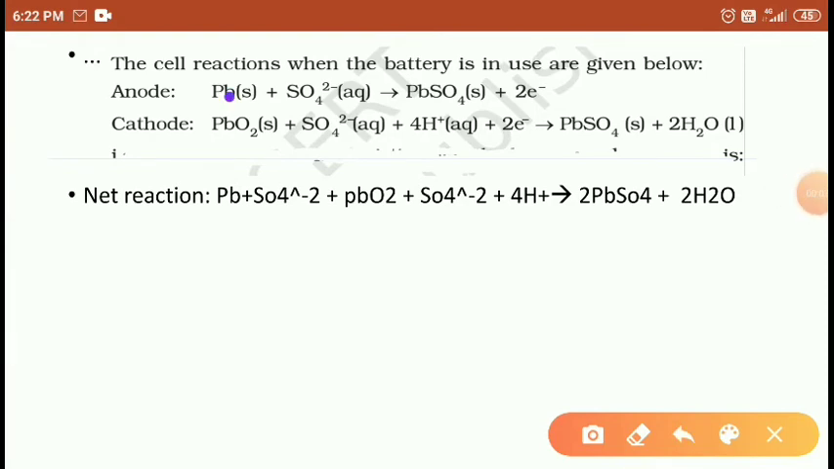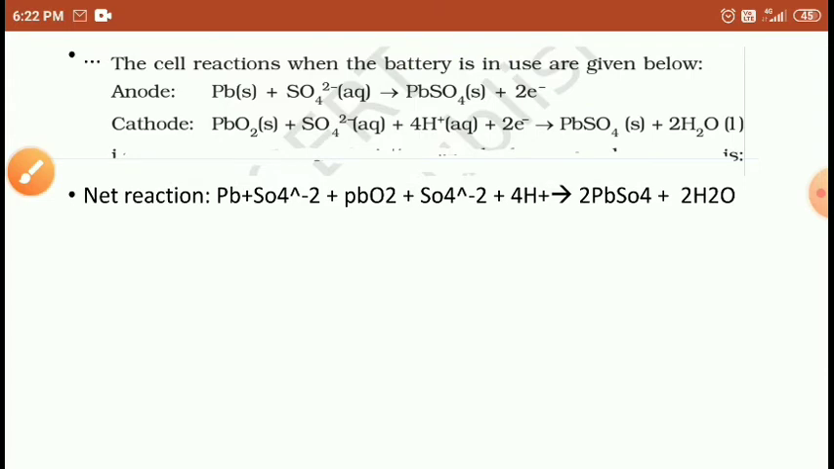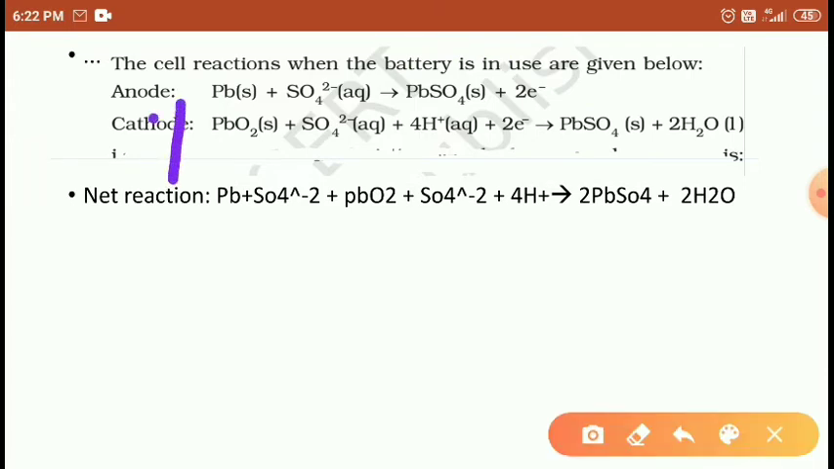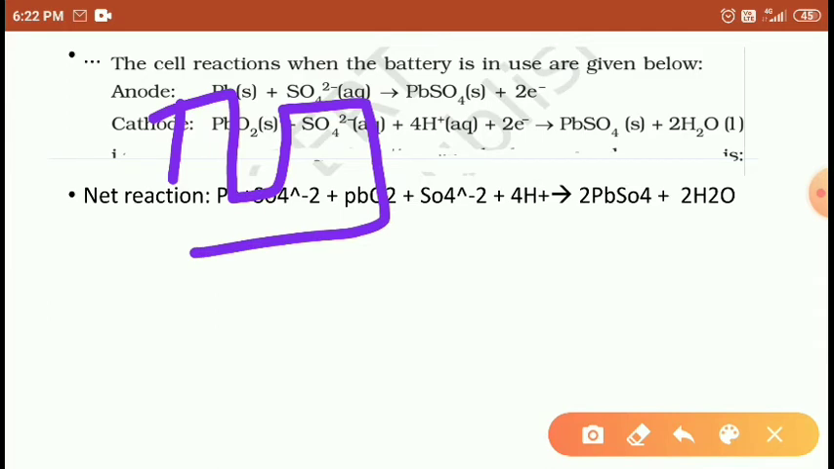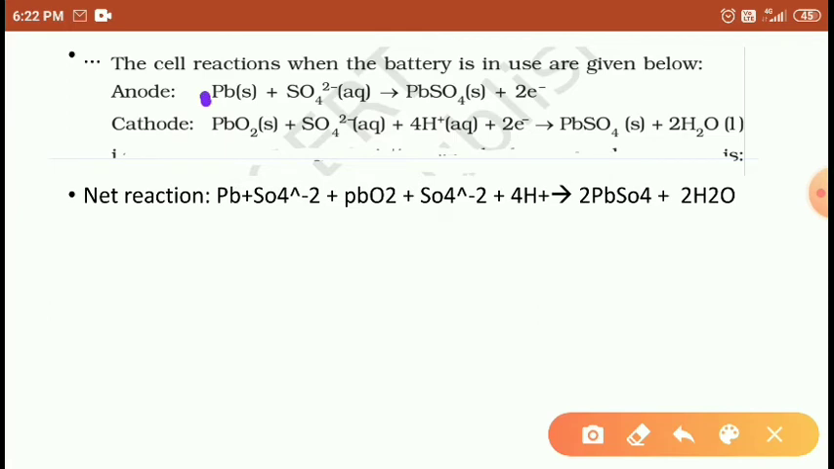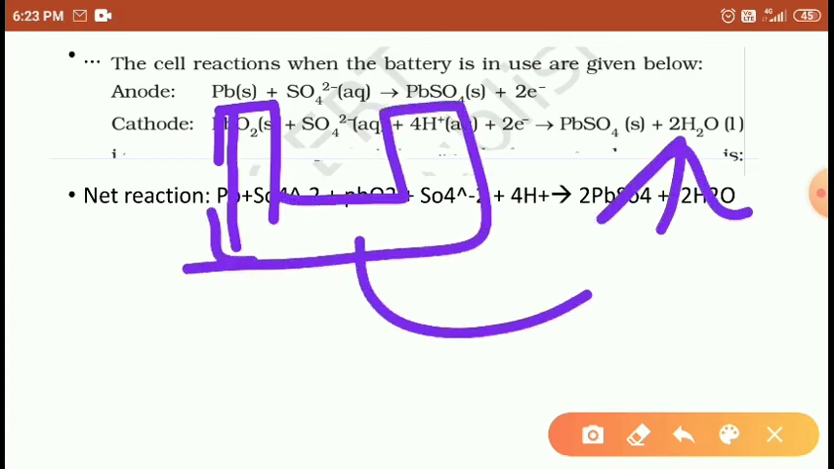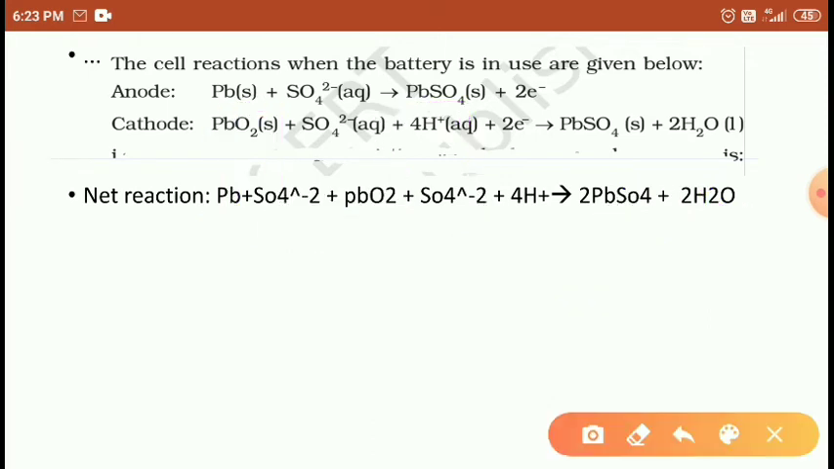At the anode, lead forms lead sulfate, and these two electrons are liberated with SO4 2 minus. These liberated electrons move towards the cathode. Right students? And lead oxide from the cathode reacts with the sulfate to form lead sulfate here, and this oxygen reacts with the 4H plus to form 2H2O. Right students? Okay, what is the net reaction?